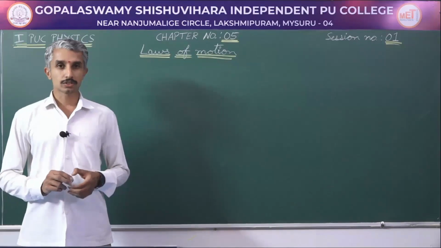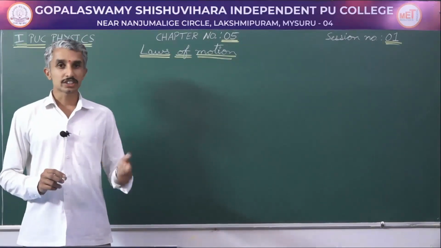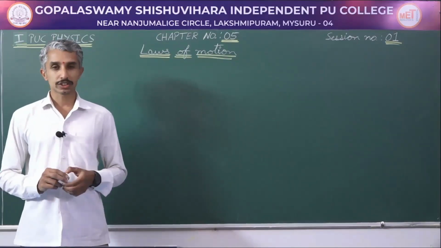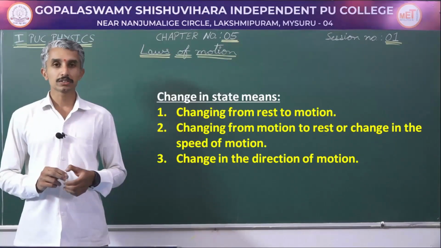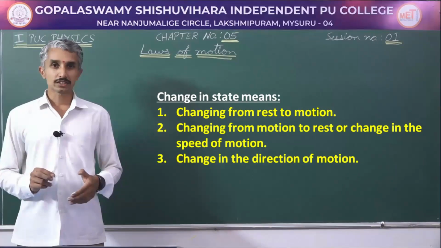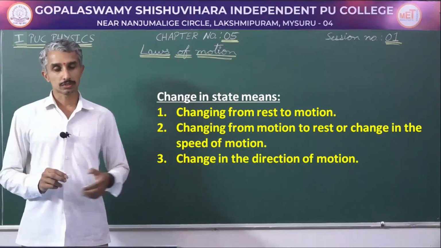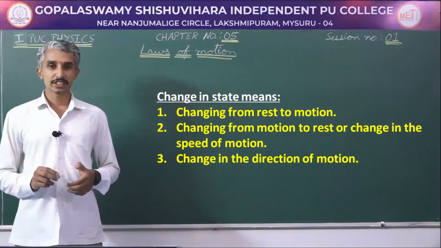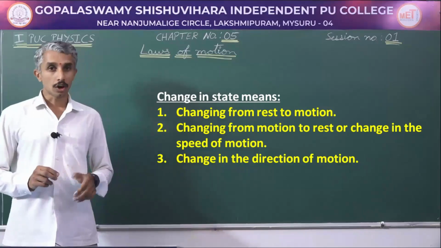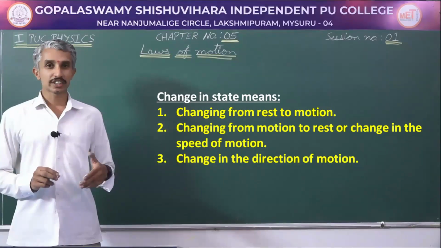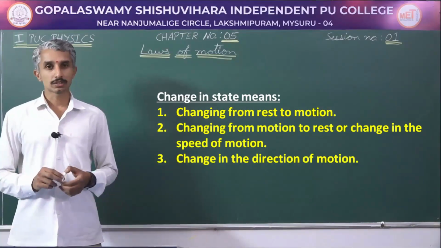By applying force, we changed its state. So, what do you mean by change of state? In the first demonstration, change of state meant changing an object at rest into motion. In the second demonstration, change in state means bringing an object in motion to rest, or increasing or decreasing the speed of an object.